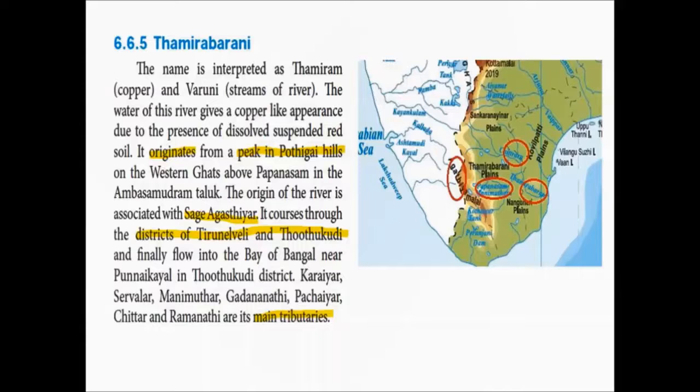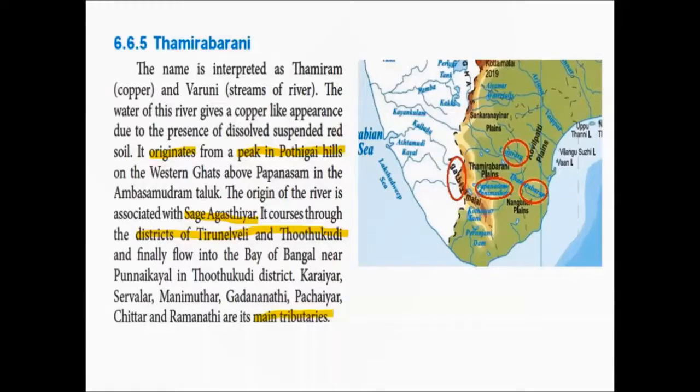There is a story or history about this river, that is about the formation and origin of this river, which is linked with the sage Agastya Munivar. This river flows through the districts of Tirunelveli and Thoothukudi, and finally it ends in Bay of Bengal near Punnaikayal in Thoothukudi districts.